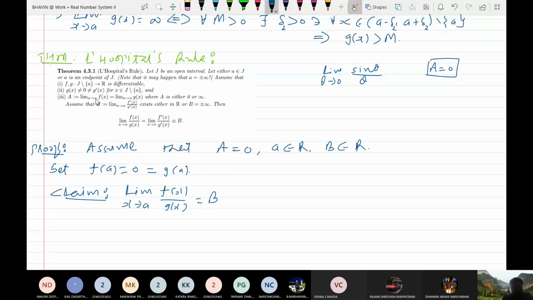It is given that the limit as x tends to a of f dash x upon g dash x is b. Assume that this limit is b, then prove that this limit is also b. Do you understand? This is our claim. Vaibhav, do you understand? Yes, sir.